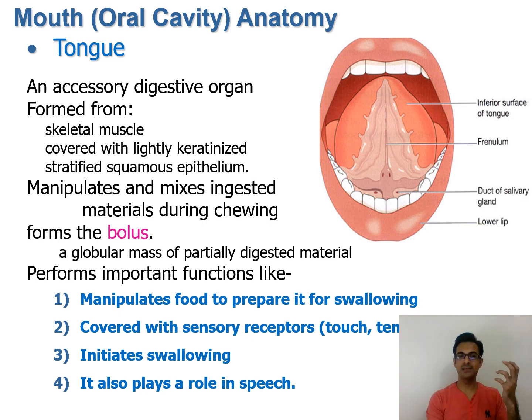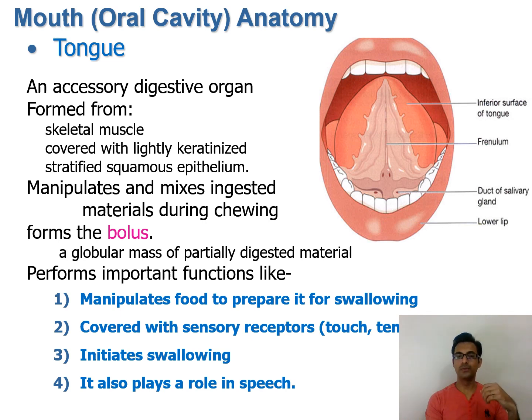We can experience that ourselves. So the tongue performs the important function of manipulating the food to prepare it to swallow. It is continuously shuffling the food in the mouth from one side of the teeth to the other, in order to completely crush it, completely mix it with the saliva and prepare it to be swallowed.